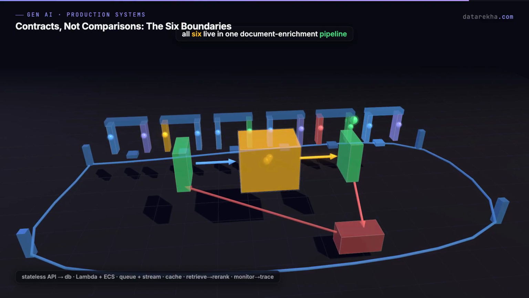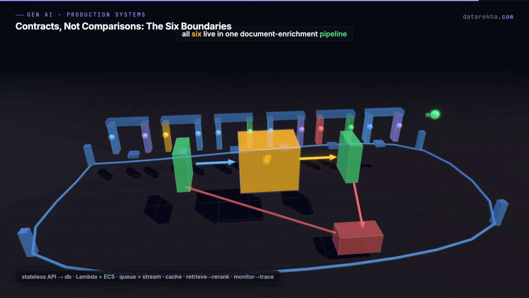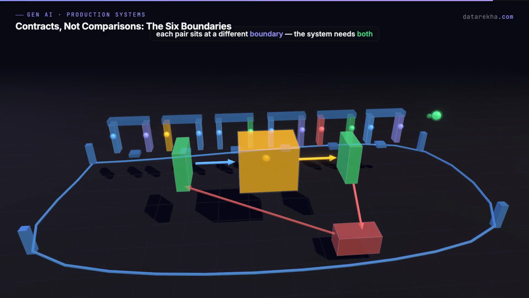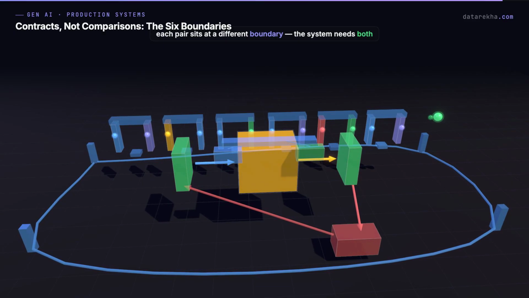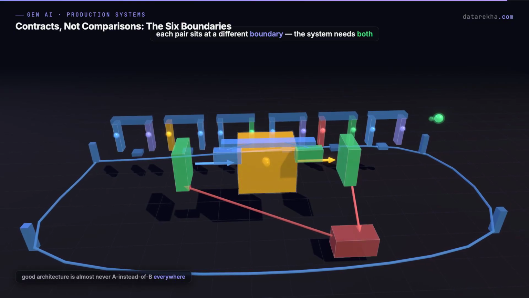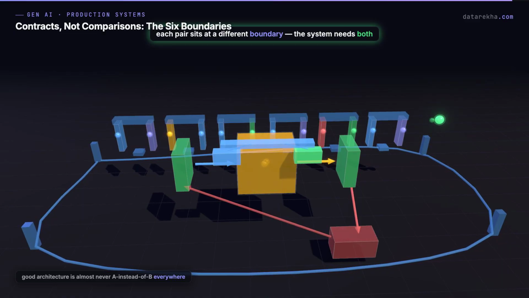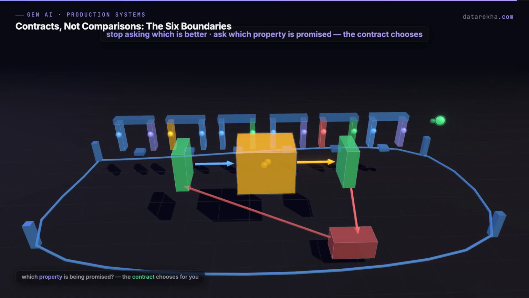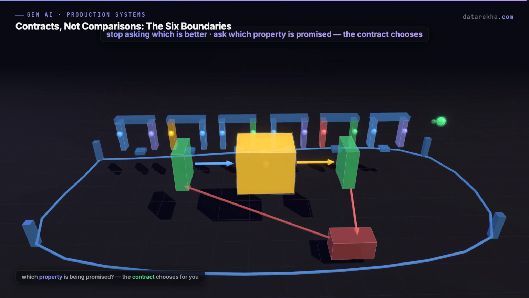Retrieval finds 100 passages. Reranking selects 5. Monitoring spots rising latency. Tracing locates the slow call. That's the lesson. Good architecture is almost never A instead of B everywhere. Each pair sits at a different boundary, and the same system usually needs both. Stop asking which is better. Start asking which property is being promised. The contract chooses for you.